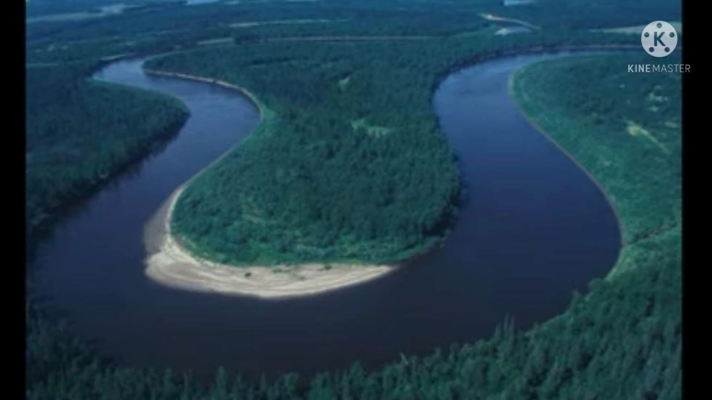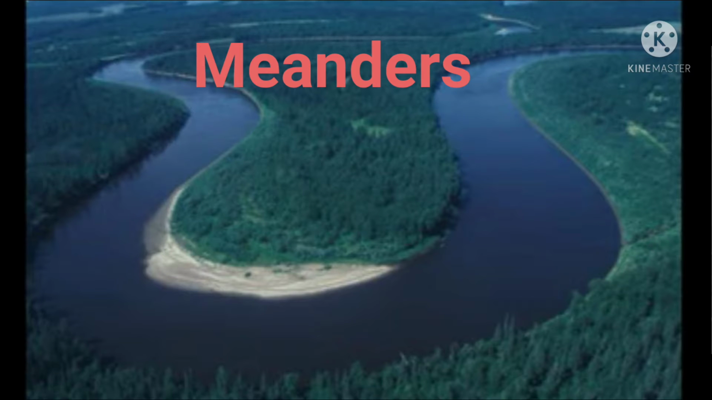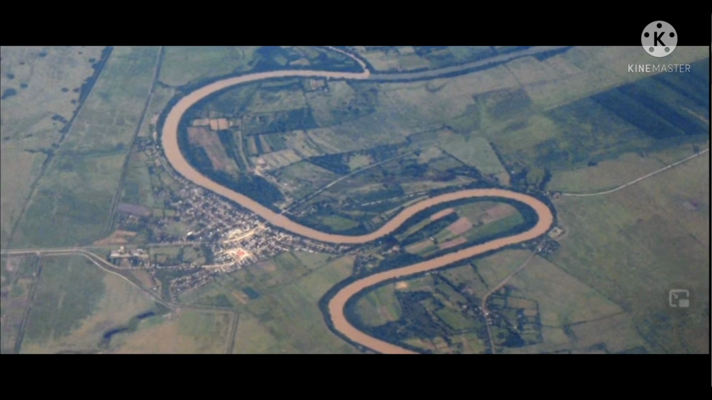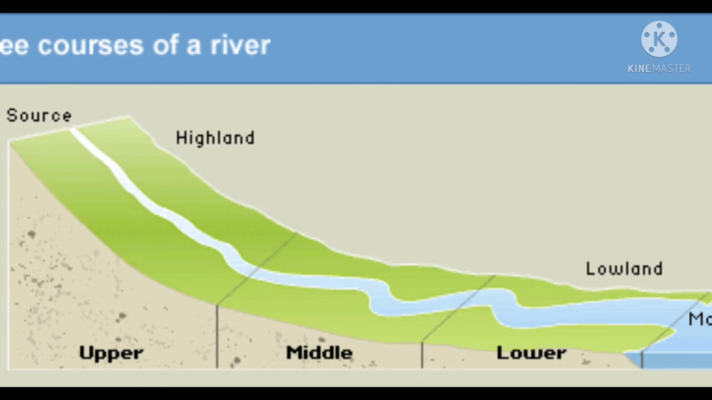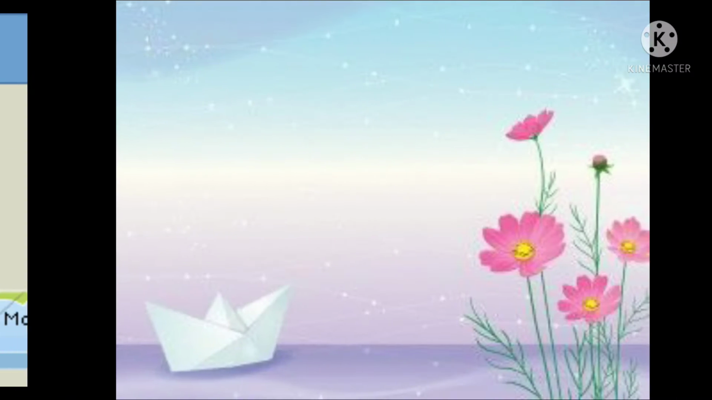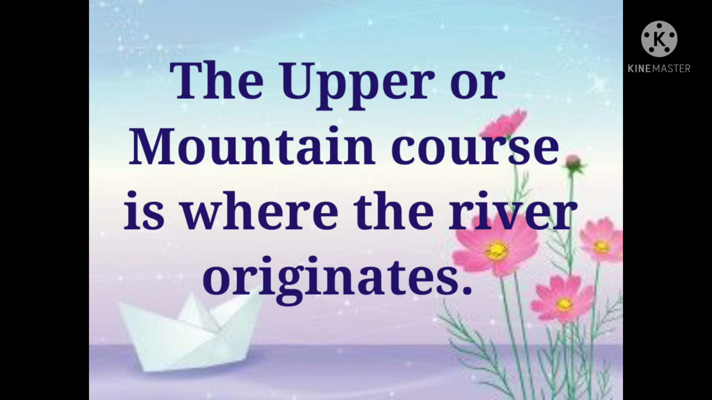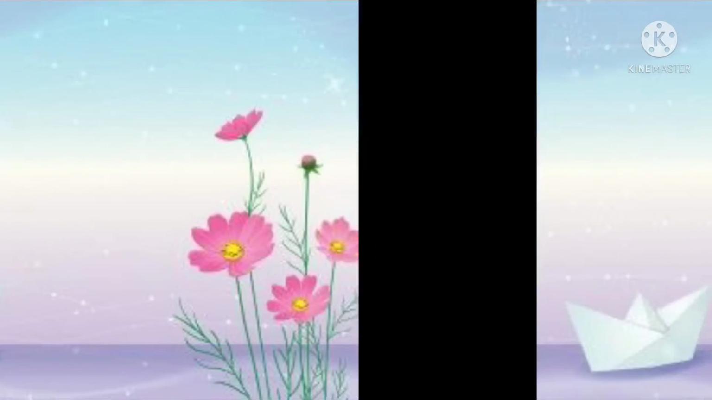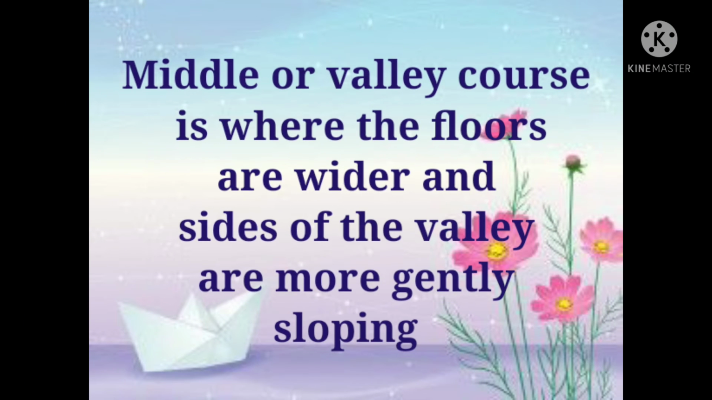Now let's move to meanders. Meanders are formed in the middle course of a river. Before seeing about meanders in detail, let's have a quick recap of the courses of a river. The upper or mountain course is where the river originates. The middle or valley course is where the flows are wider and sides of the valley are more gently sloping.